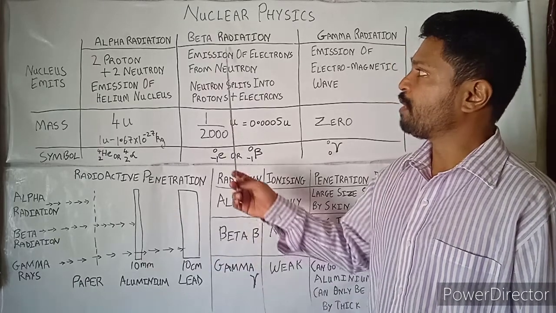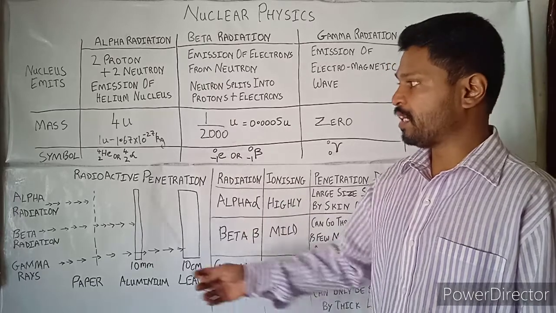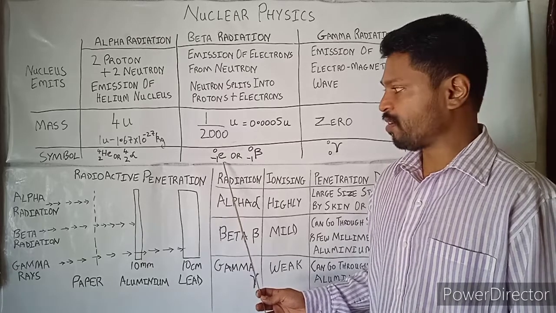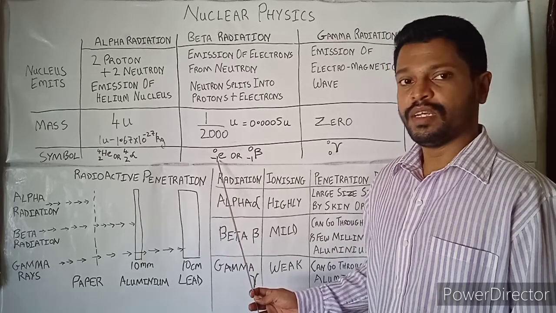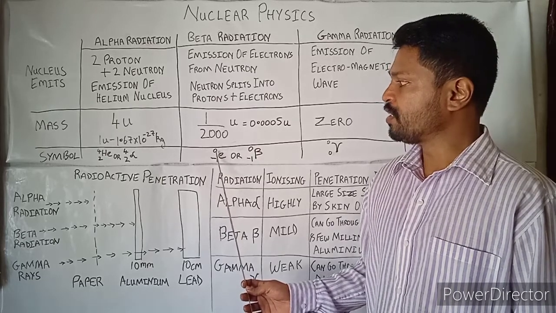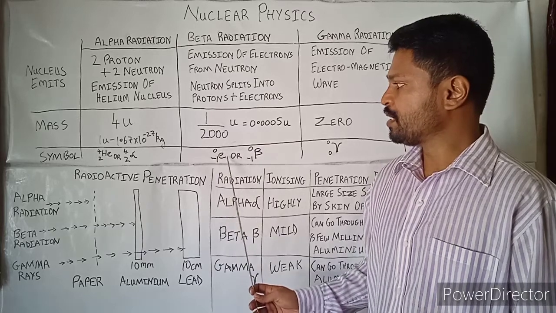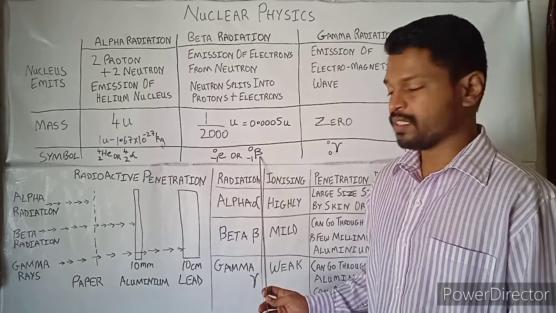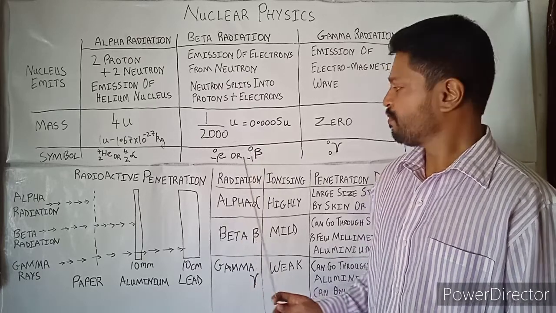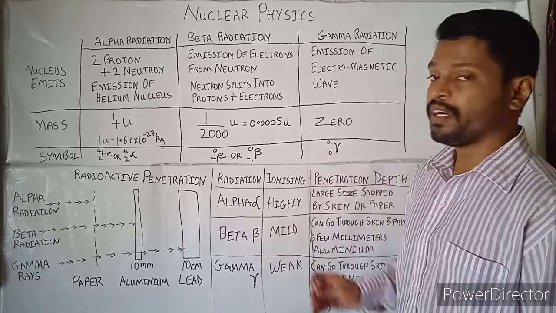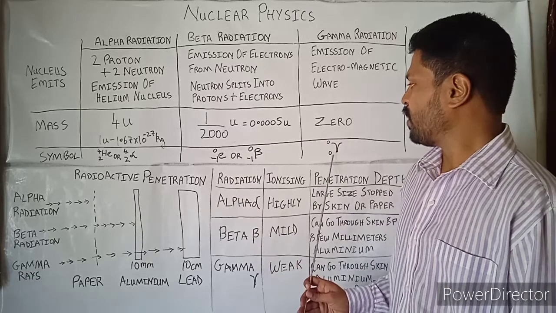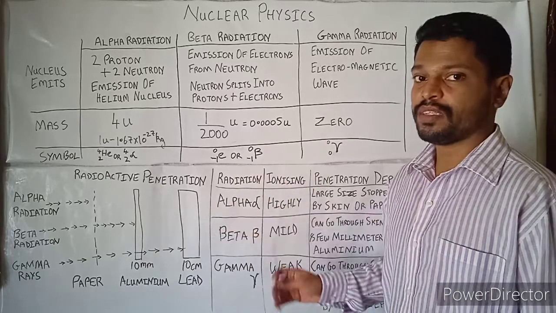Now in beta radiation it can be denoted like e. e is the symbol of electrons, then -1 is the charge and 0 is the mass number. Instead of e, you can replace it with the Greek symbol beta and put the same -1 and 0. In gamma radiation we have 0 charge and 0 mass number, so that is why we denote it like this. So we had discussed all these things previously.